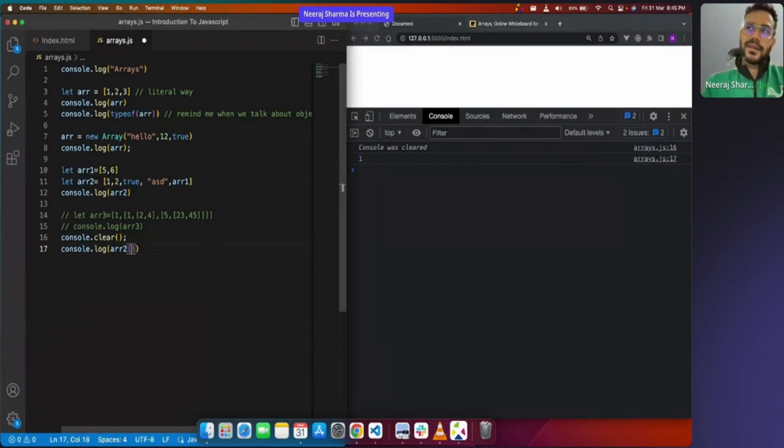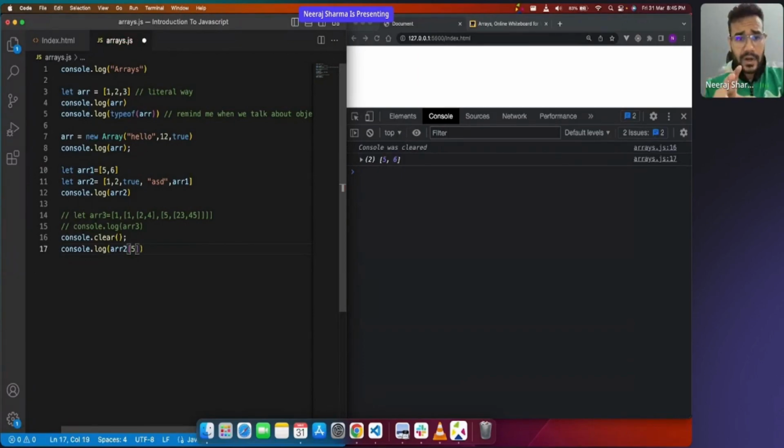So what I was saying, we got 1 here. Now, what if I would like to access the second index item, which is 0, 1, 2? This is the second index item, right? So I got true. What if I would like to access the third index? I got ASD. What if I would like to access the fourth? I got the array itself, arr1. What if I would like to access the fifth index? But it is not there.